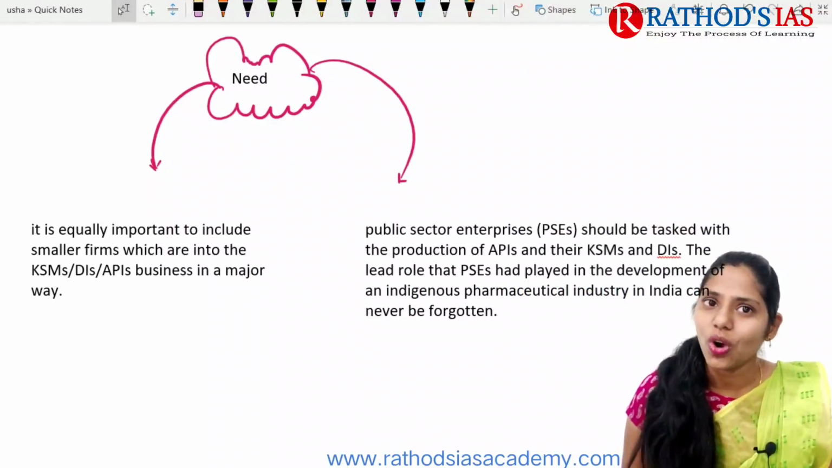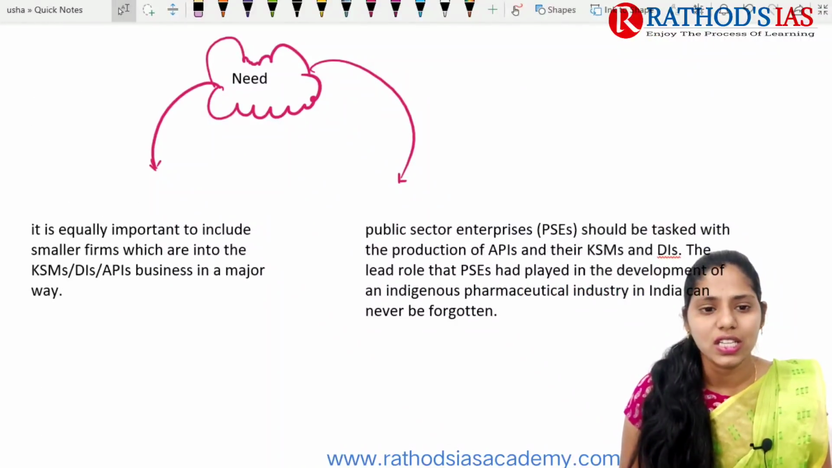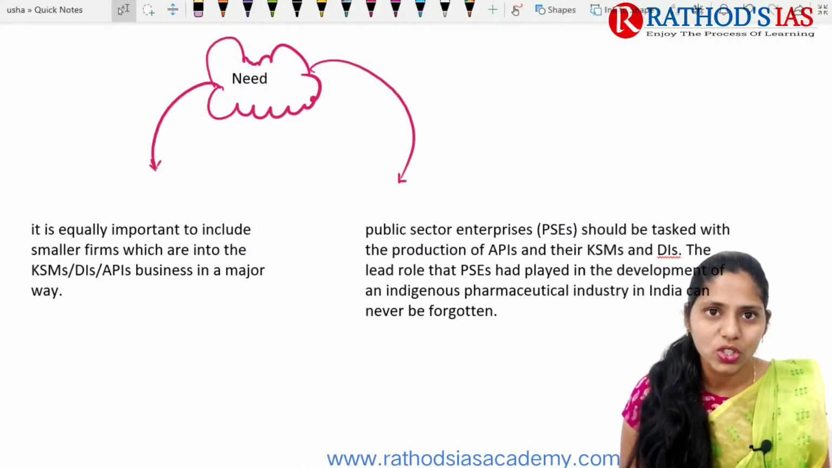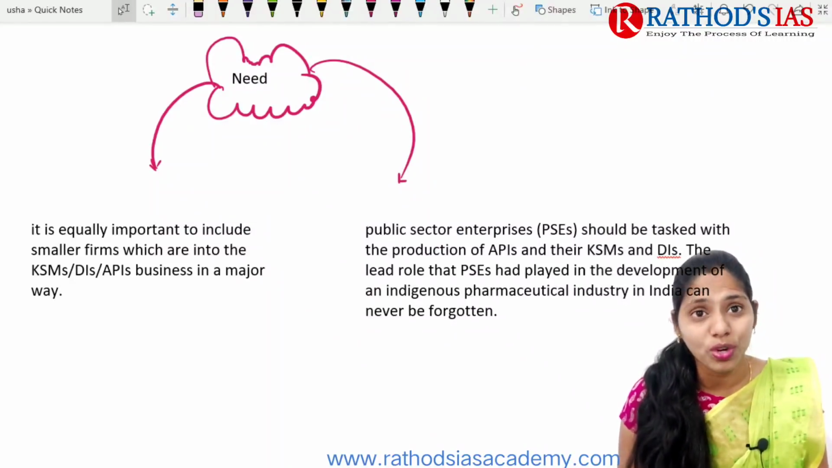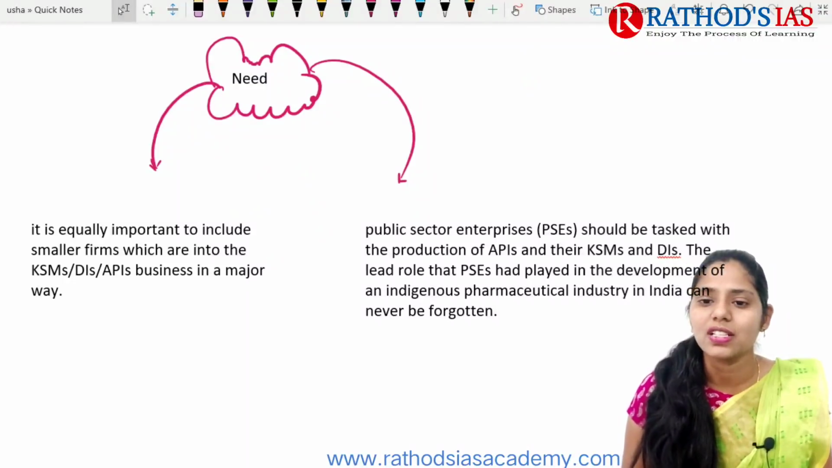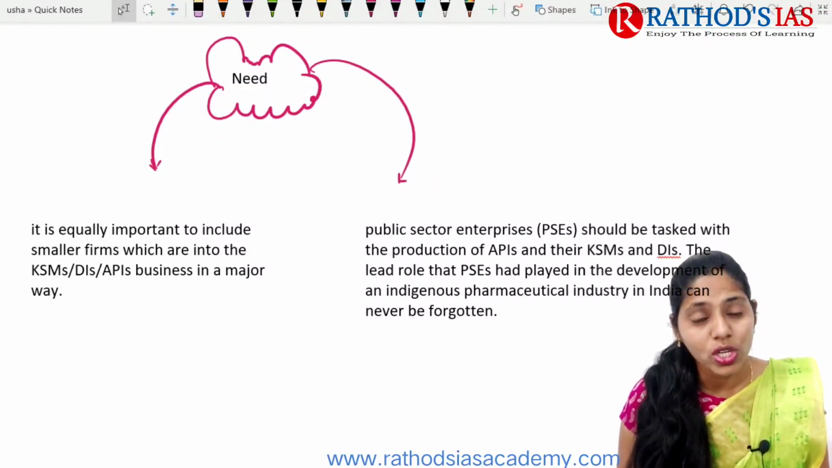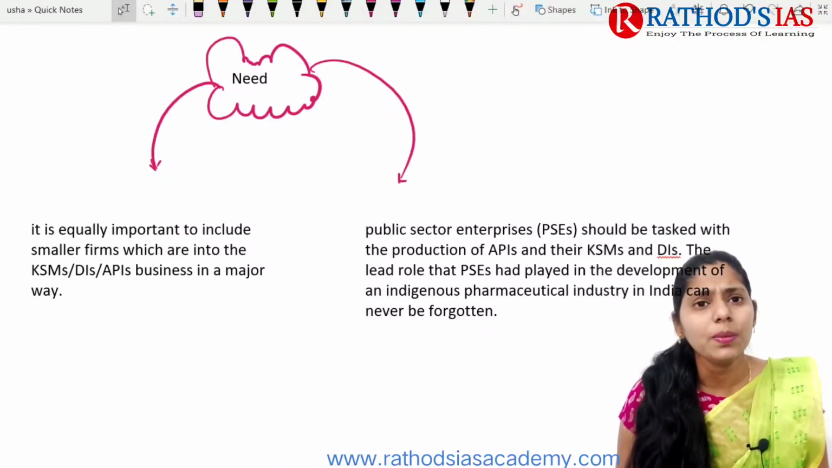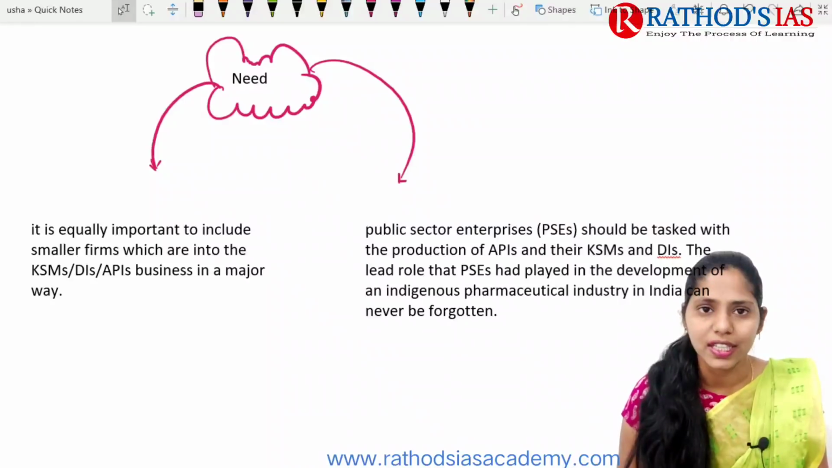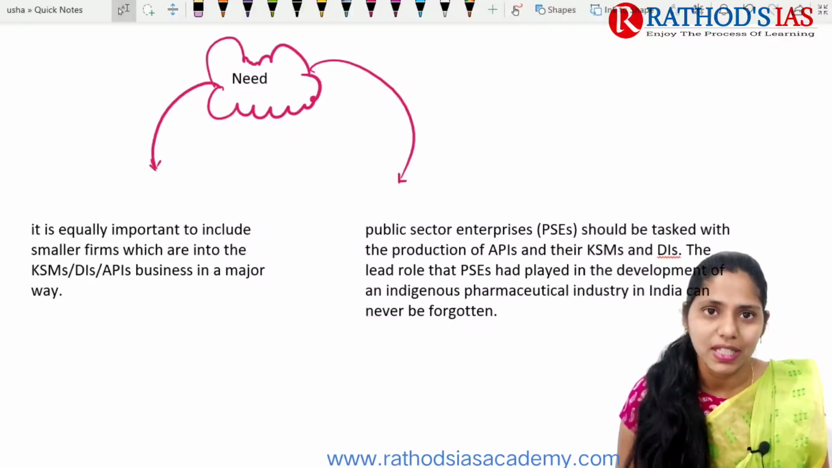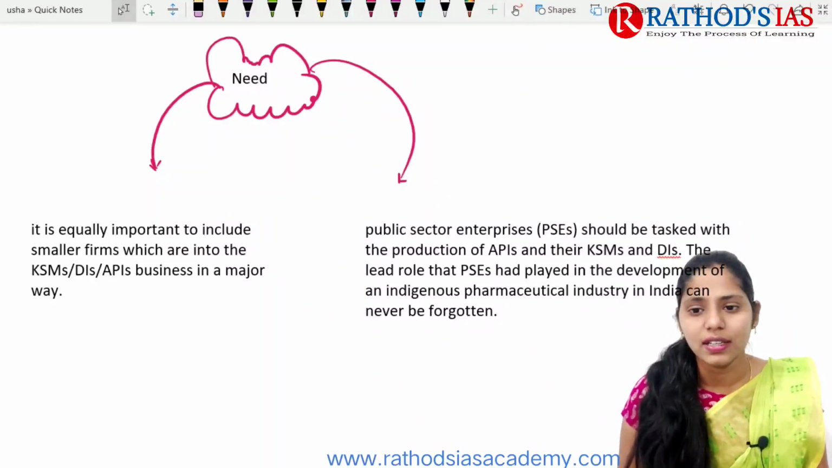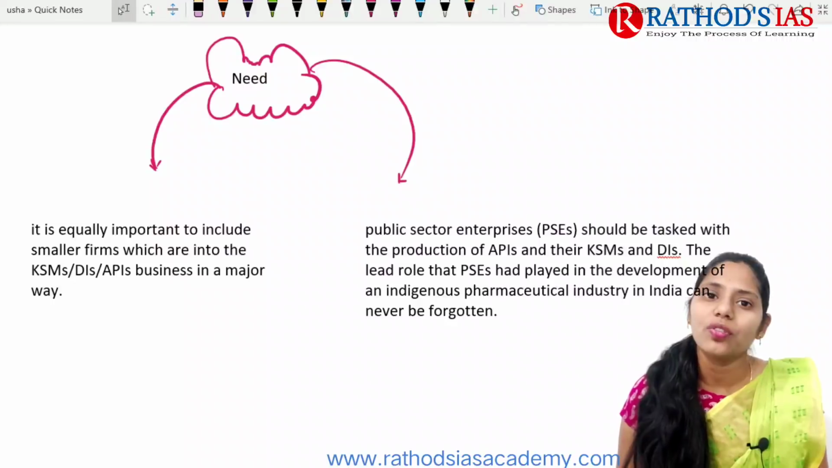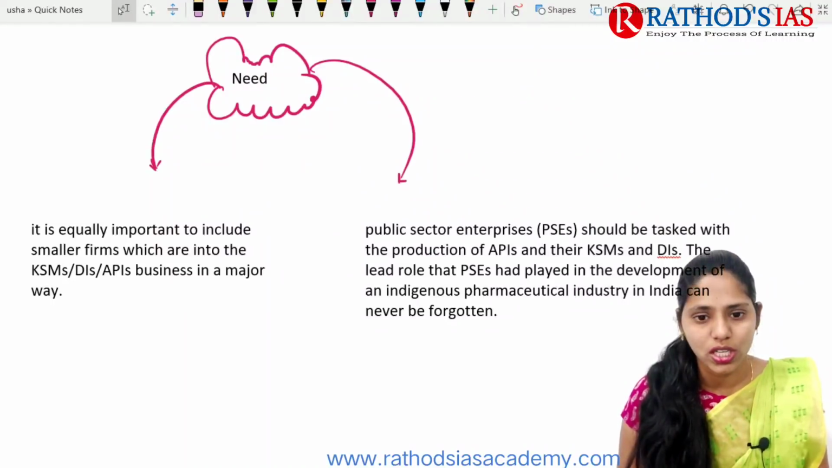So in this context, what is the need? The need here is that we need to include even the smaller firms in the production of these APIs. We need to give some more incentives for production of these APIs. And we need to include public sector enterprises, that is PSEs, in the production of these active pharmaceutical ingredients, as well as key starting materials and drug intermediates, etc. Then that will be helpful for improving the indigenous pharmaceutical industry in India.